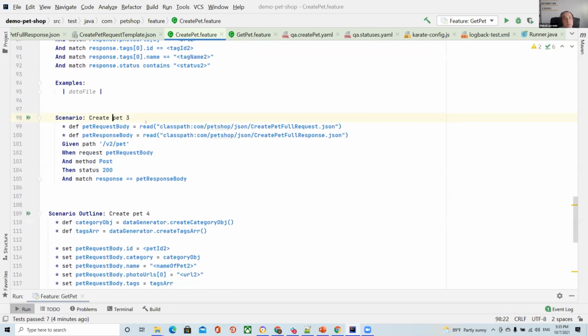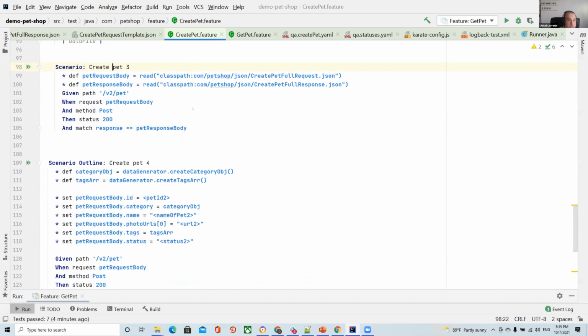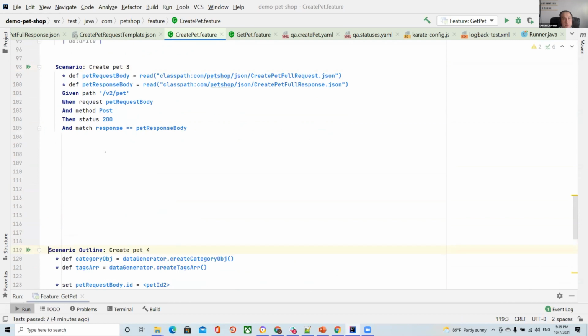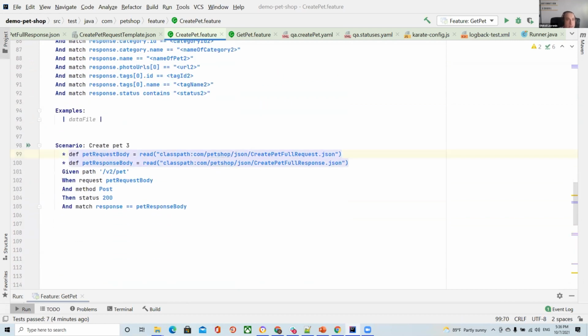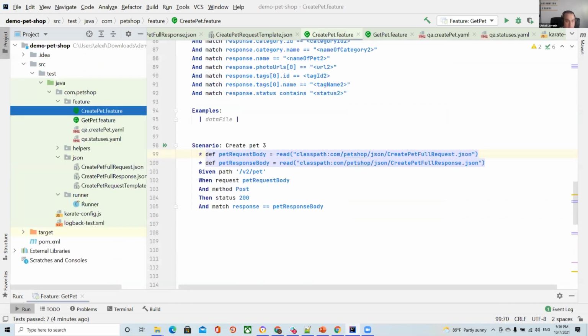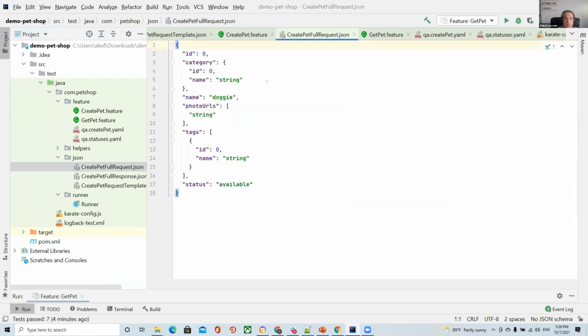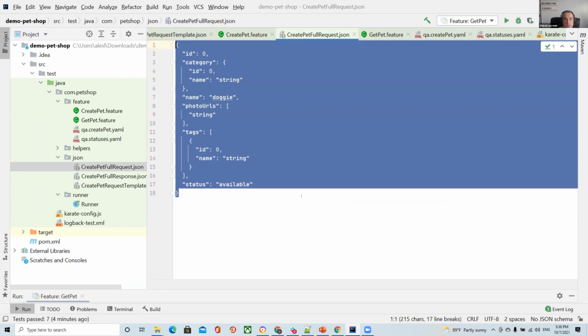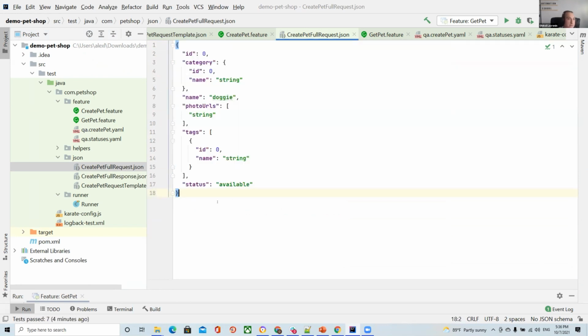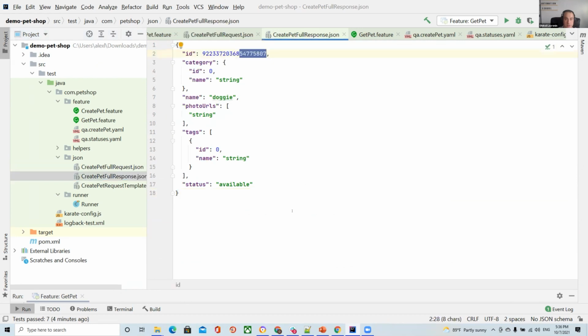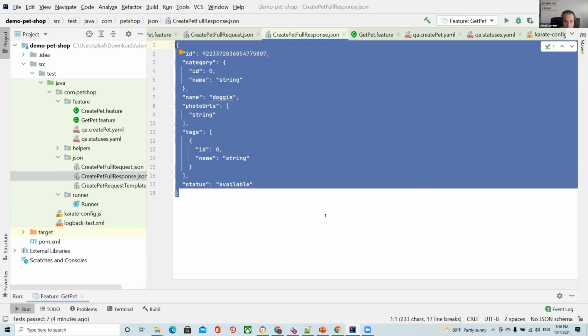Okay, and number 3. This is super simple. We just create a JSON file. For example, I create a full request. I know exactly that, okay, the full request should be like that, and it's always static, it never changes. Okay, and after that I create a JSON for the response, and I expect this response.